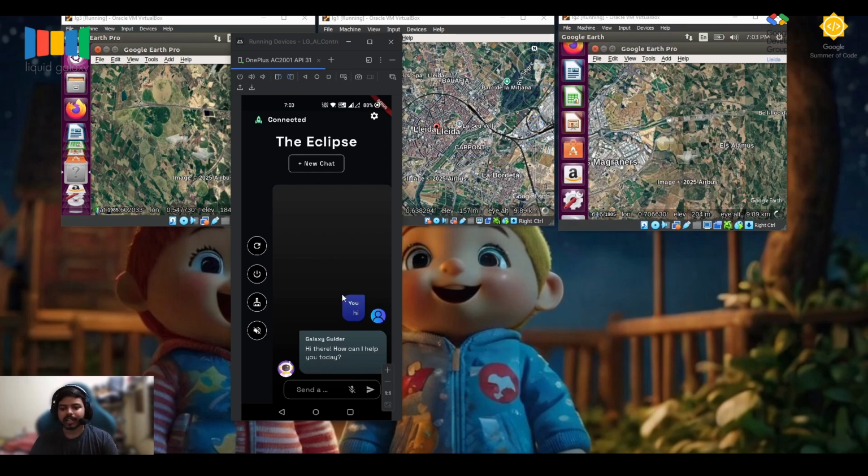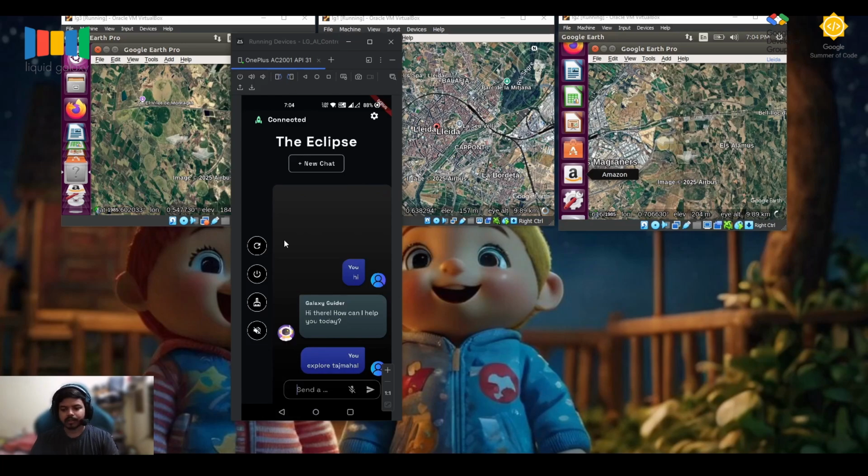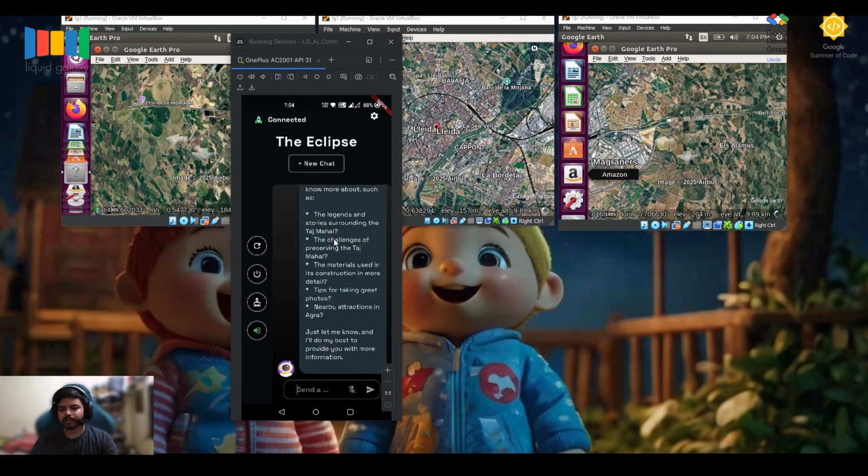Now we can do one more thing. Let's say explore, and I want to explore Taj Mahal. So let's send this. Let's wait for a moment while it generates the required content for us.